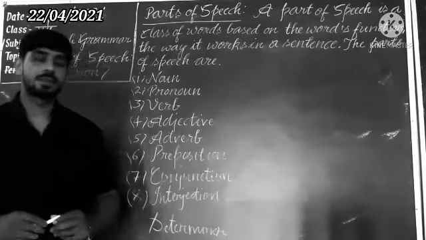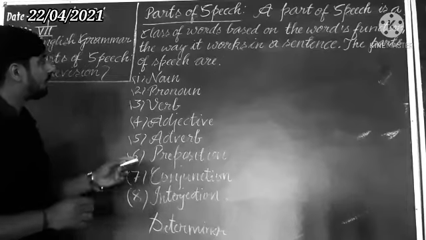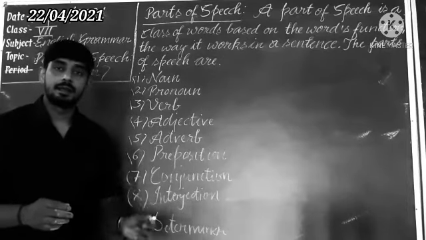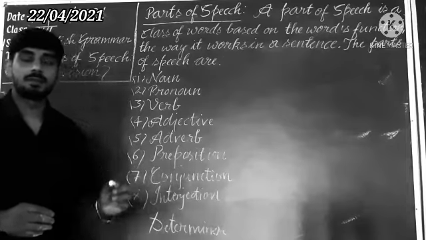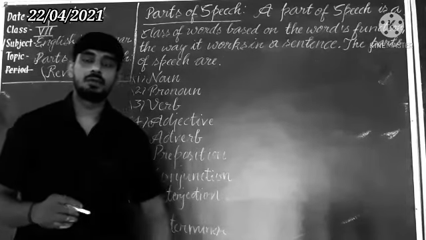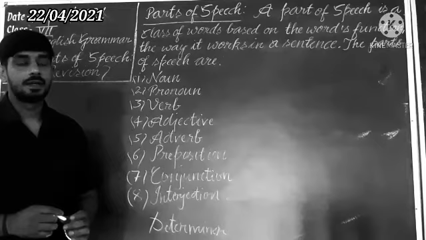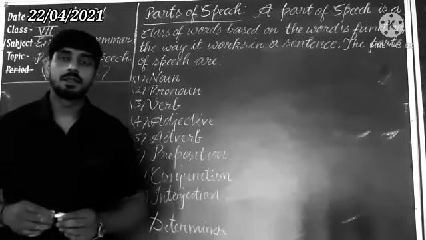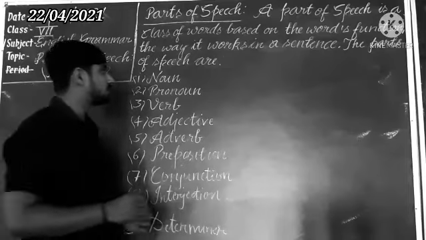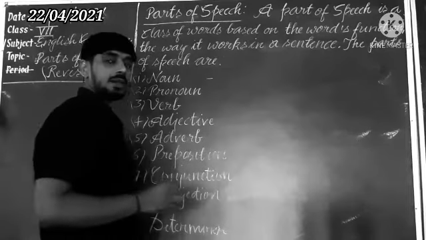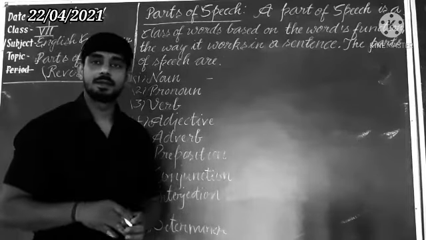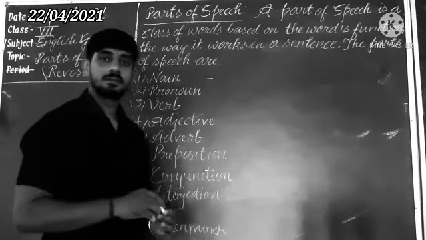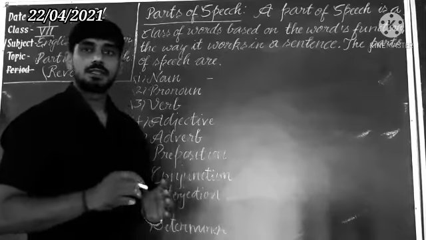First we are coming to noun. Students, you have heard many times about noun. A noun is the name of a person, place, animal or thing. A noun is categorized into 5 groups. First is common noun. A common noun is used commonly for person, thing, animal, places. These are common words.